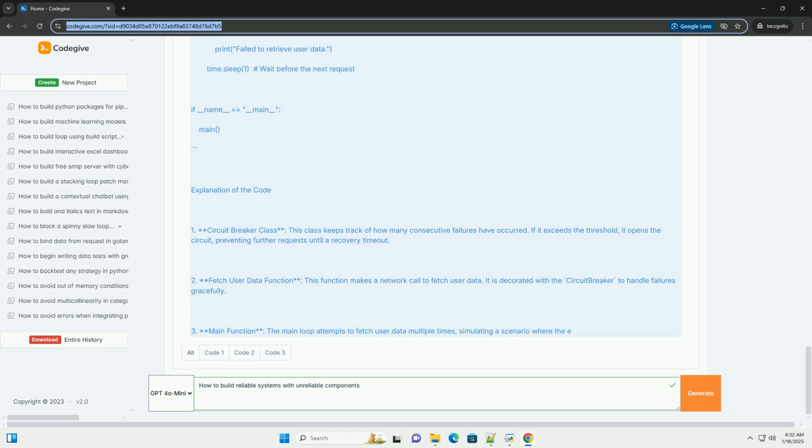3. Main function. The main loop attempts to fetch user data multiple times, simulating a scenario where the external API may fail intermittently. Conclusion. By implementing patterns like the circuit breaker, you can build reliable systems that gracefully handle failures of individual components. This example provides a foundational understanding, but in real-world applications, you may want to incorporate more sophisticated error handling, logging, and monitoring solutions. By adhering to these principles, you can create systems that maintain functionality even in the face of component failures.